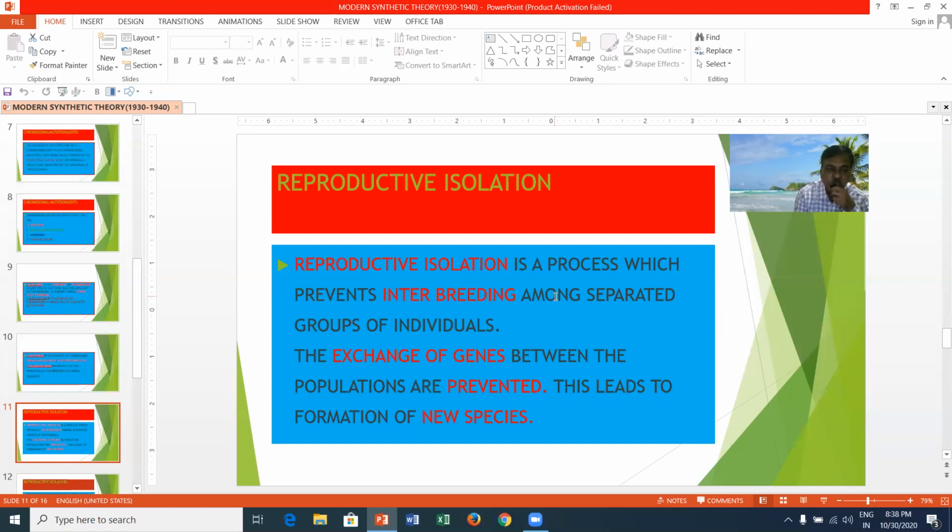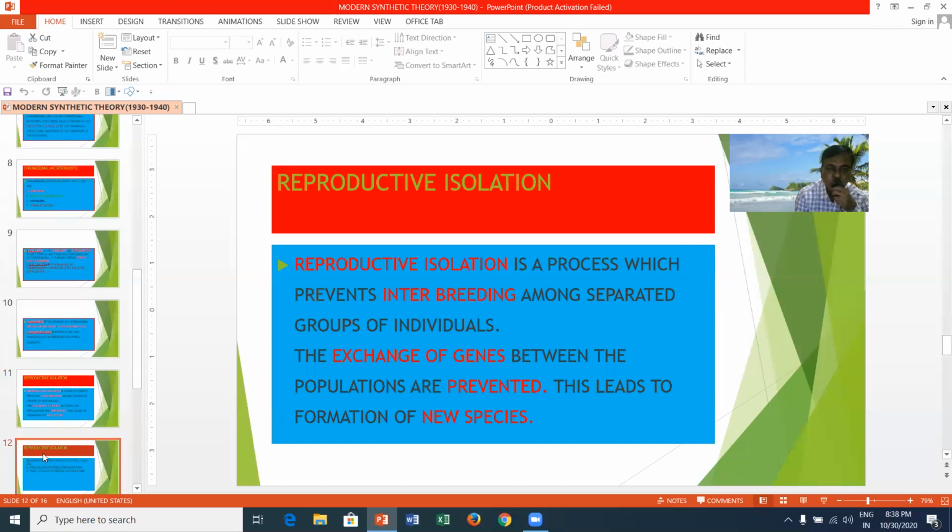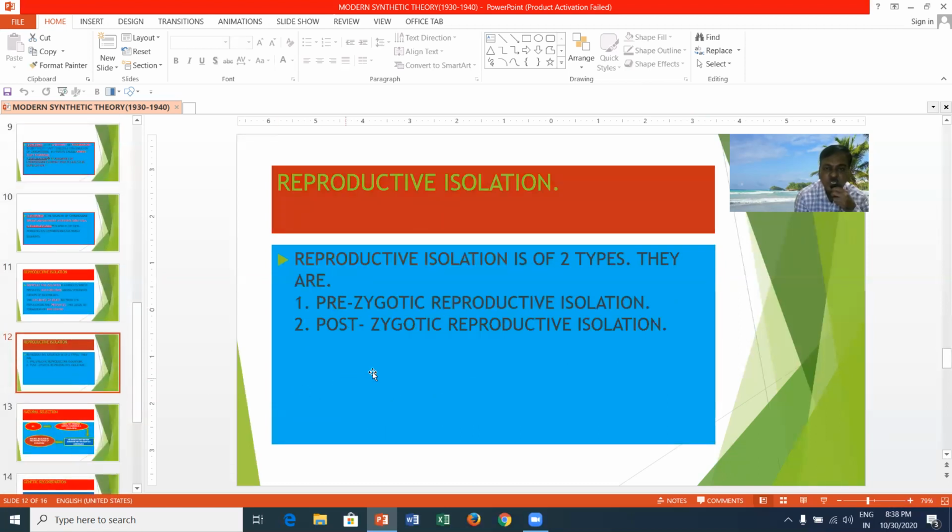This leads to the formation of new species. Reproductive isolation is of two types: pre-zygotic, which means before fertilization, and post-zygotic, which means after fertilization.